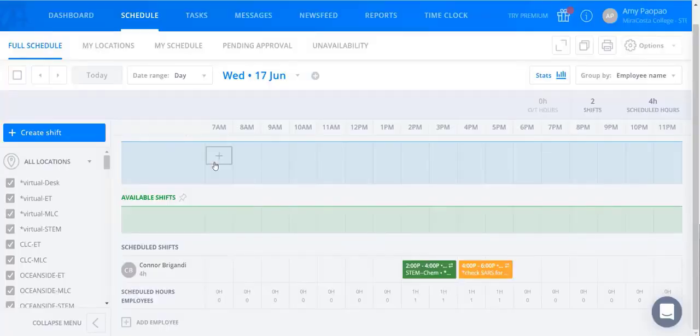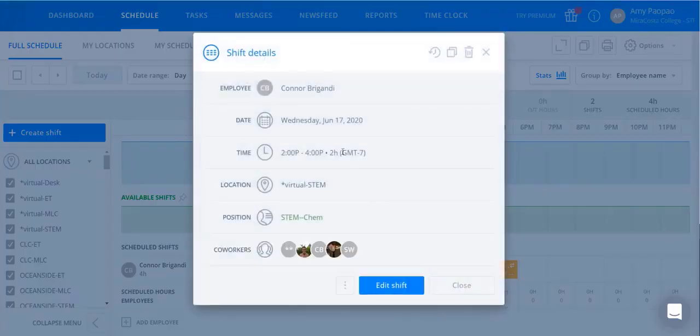The Sling portion of training has additional detail about shift types in Sling, but we'll do a quick overview in relation to tutoring appointments. I'm going to show you the desktop view of Sling, and I'm going to pretend I'm Connor. Thank you, Connor, for unknowingly volunteering to help me out here. This green shift is Connor's chemistry drop-in shift that he's scheduled for and will work from 2 to 4 p.m. on this date, June 17th.